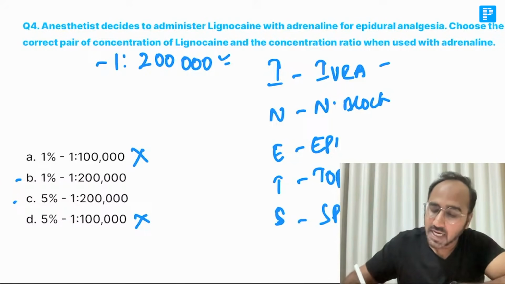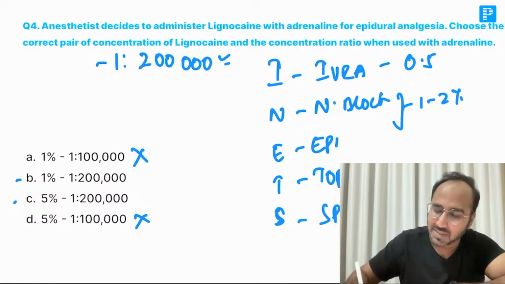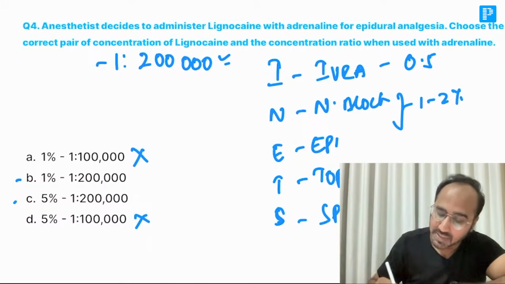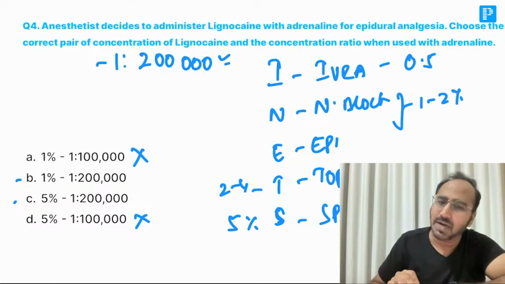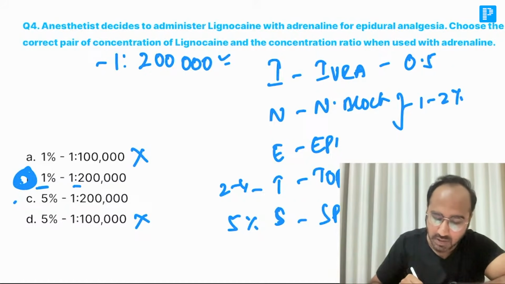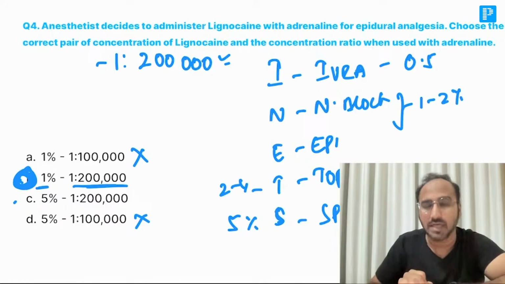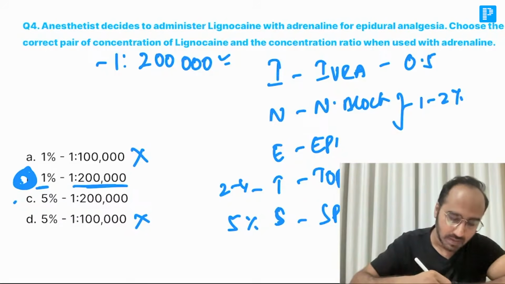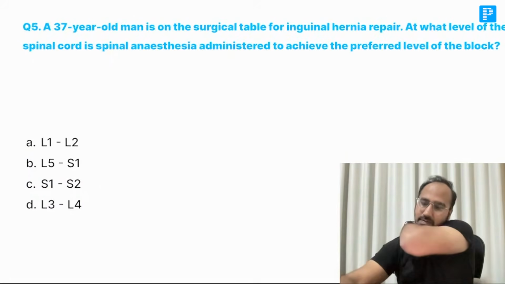So anyways, in IVRA, the concentration is 0.5%. In nerve blocks and epidural, it is 1 to 2%. Whereas in topical, it is 2 to 4%. In spinal, it is 5% of lignocaine. Here he is asking about epidural, and the epidural concentration is 1 to 2%. And 1% is given in two options. So option B is the right answer: 1% lignocaine and the concentration of adrenaline is 1:2 lakh. Next, guys.